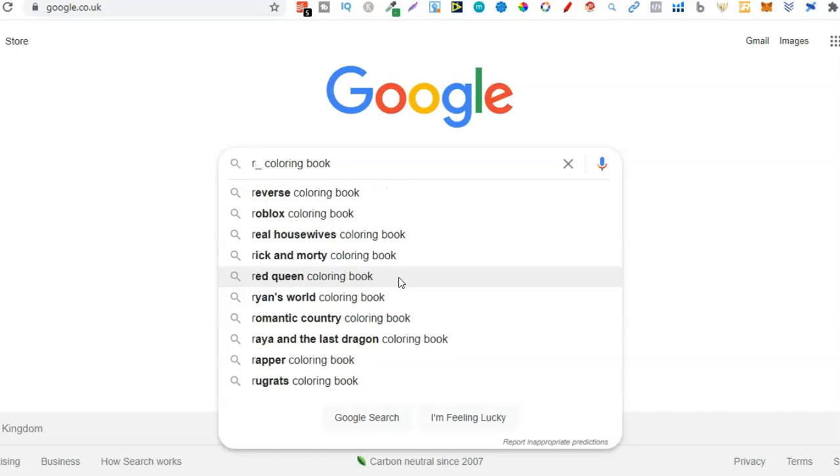Now let's do R. Reverse colouring book, I have no idea what that is. Rick and Morty, stay away from that.